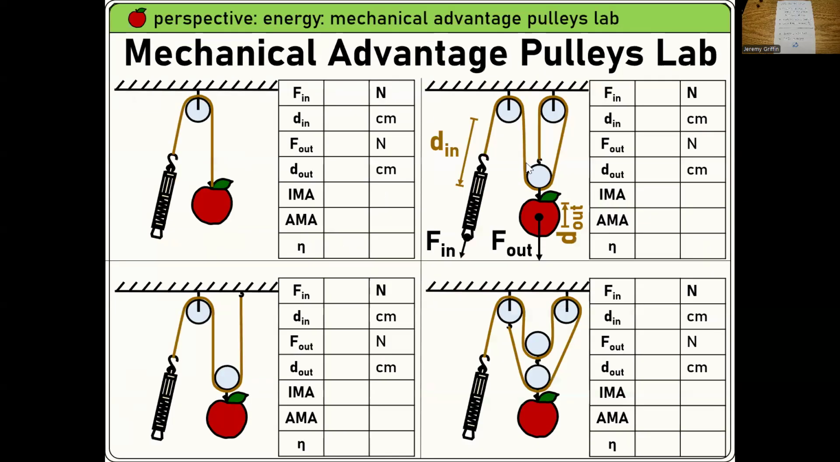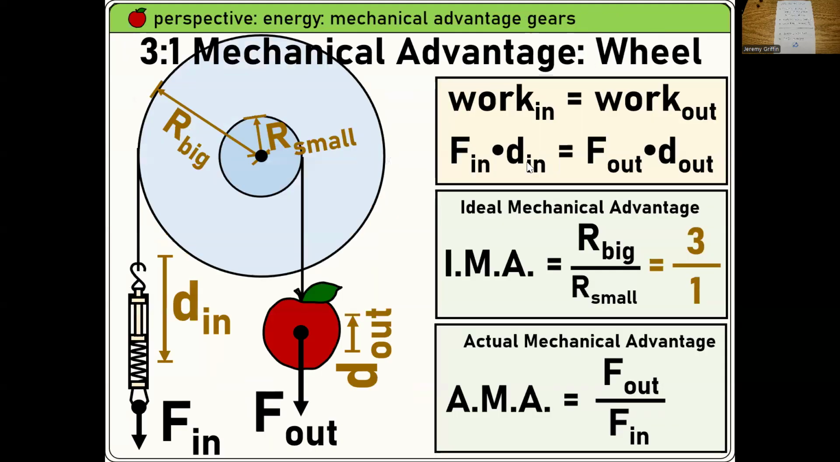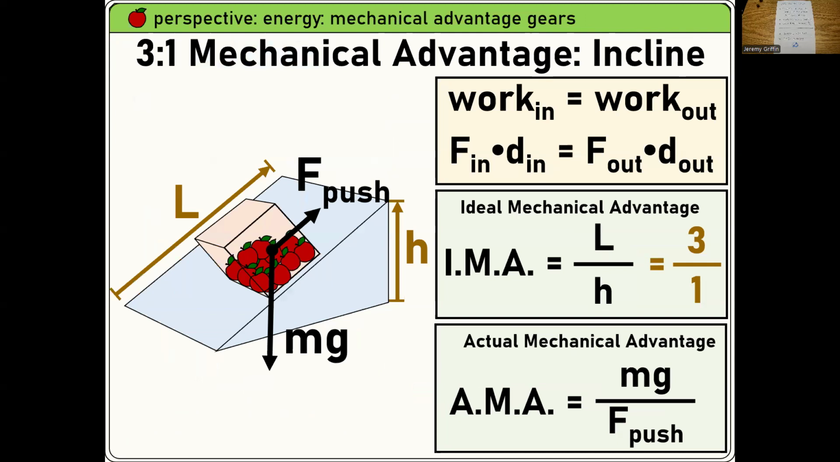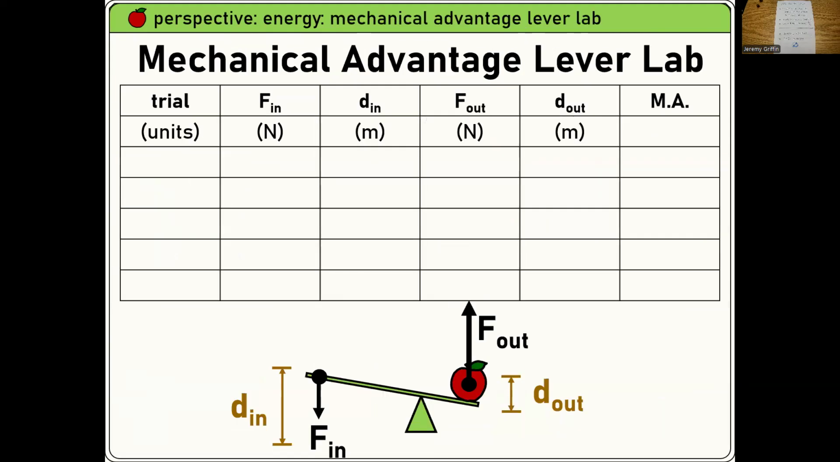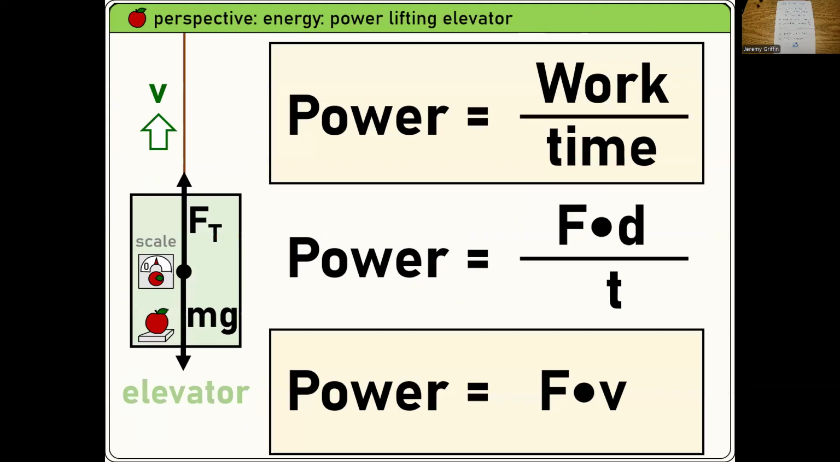All right. Oh, here's the lab you guys did. You can get mechanical advantage with the wheel, mechanical advantage with an incline. Here's a bunch of simple machines, get mechanical advantages you guys can do. Right. You could do a lever like that, like a seesaw, right? Get some leverage. Okay.